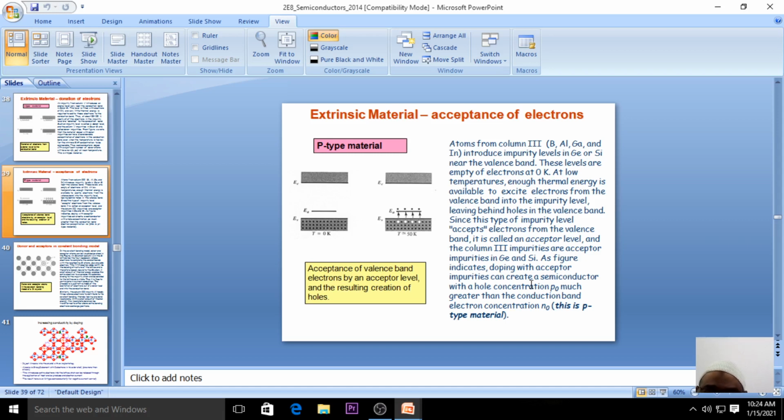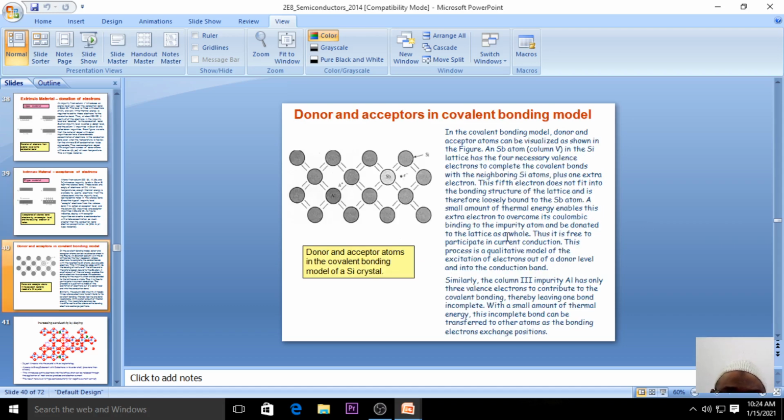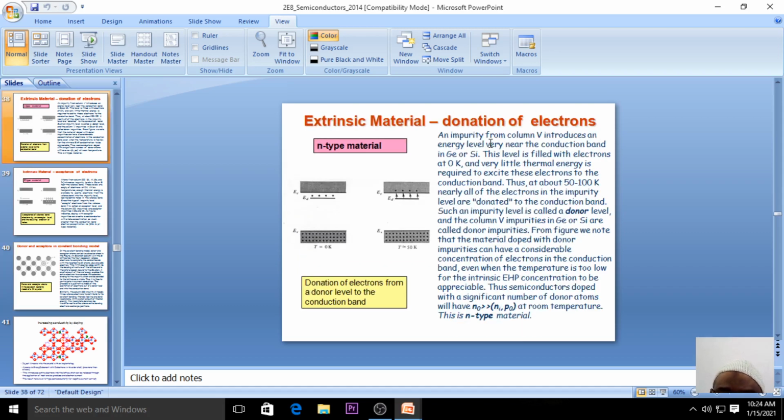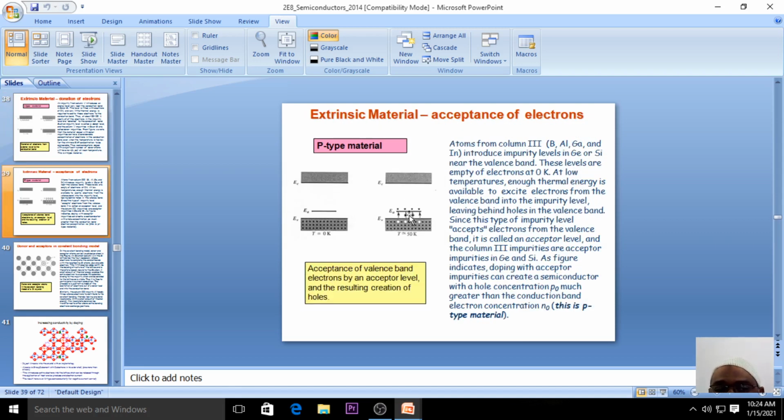And what are those applications? In the coming classes, you will understand for what purpose we are increasing electrical conductivity, and where we actually use these semiconducting devices. We can create a semiconductor with a hole concentration, and this is called a p-type semiconductor. When we talk about donors and acceptors, you can see the schematic diagram. Here there is a donor level, and here you will find the acceptor level.